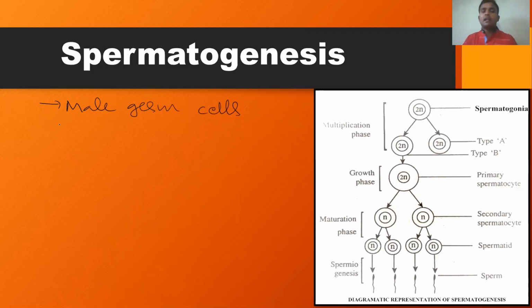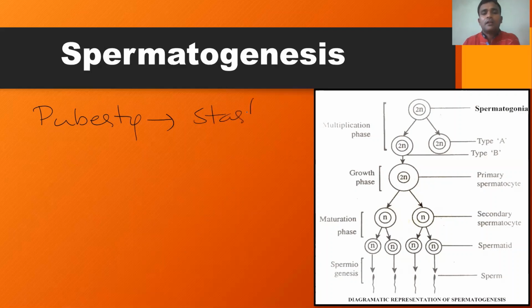But before that, let me tell you a very important feature of male individuals. Normally, in both males as well as females, gametogenesis begins only after attaining sexual maturity, which is called puberty. Only after attaining puberty do both the male and female individuals start to produce the gametes. This is called sexual maturity or puberty.